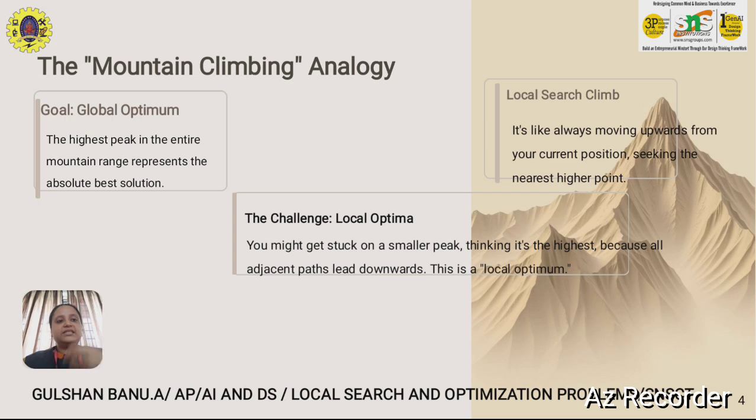Local search climb is when you are searching a process. For example, if you are climbing a mountain, the different kinds of moving processes, or moving upward from your current position, is called a local search climb. Local optima is the local value from the highest peak that you are going to. So these are the basic criteria. First is the global optimum, that is the highest value. Local search climb is the moving upward process. The next thing is the local optimum, that is the lowest value.